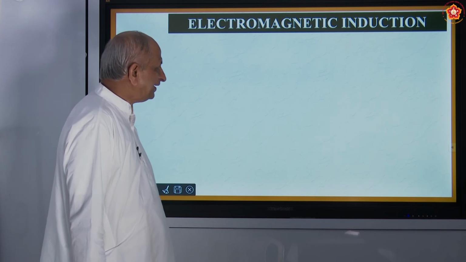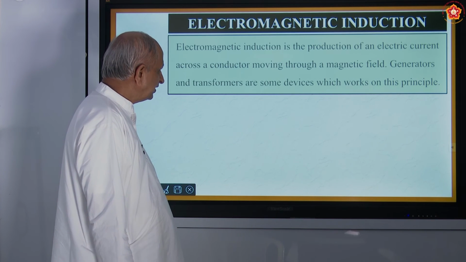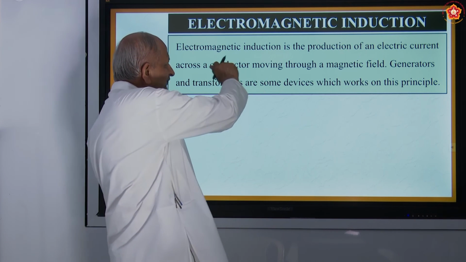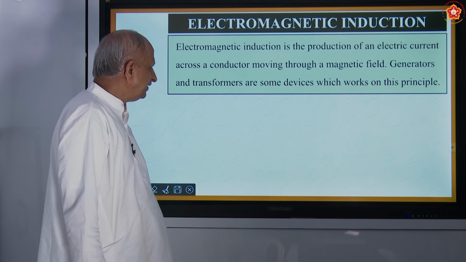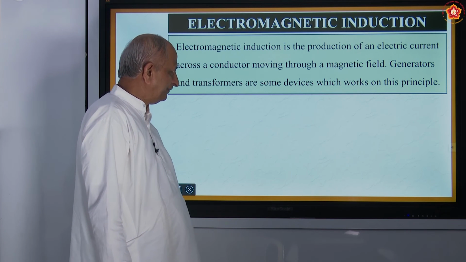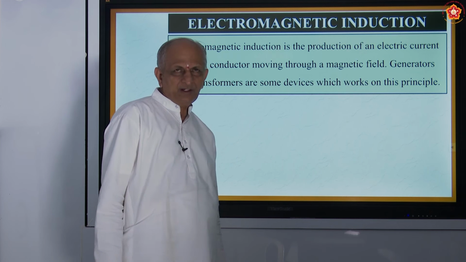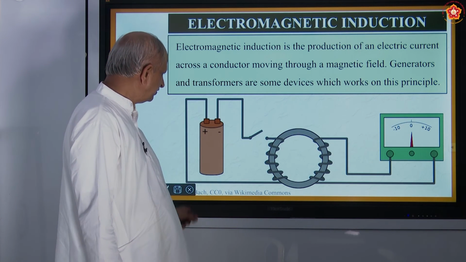And one more interesting factor is called electromagnetic induction, discovered by Michael Faraday. What is induction? It is the production of electric current across a conductor moving through a magnetic field. For example, generators and transformers are some of the devices which work on this. So this is a beautiful figure.